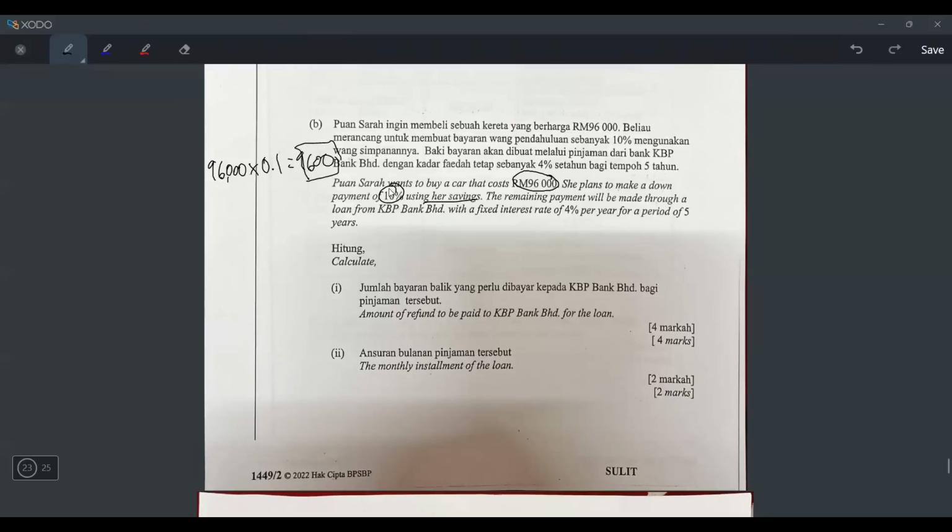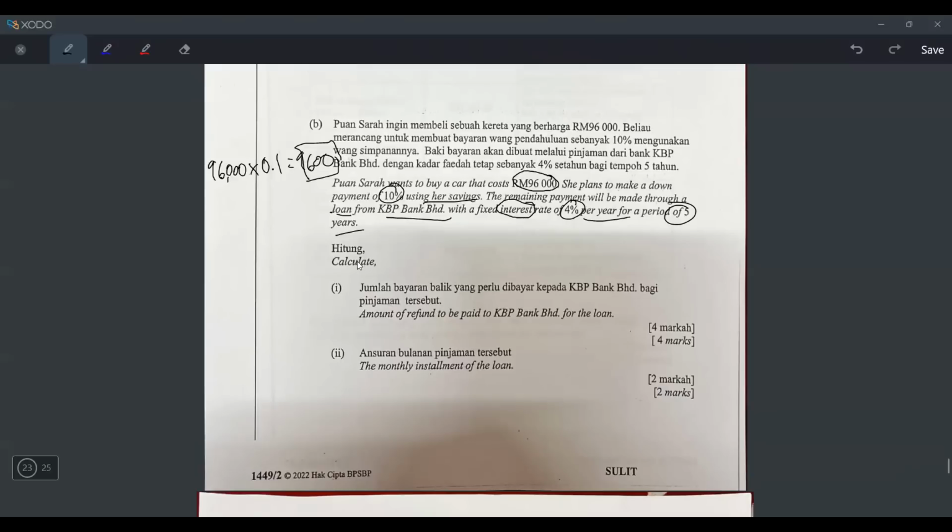Okay, she already paid the 10% of it, but there's still a lot to pay. And then they say the remaining payment will be made through a loan from KPB Bank with a fixed interest rate of 4% per year for a period of 5 years. So she already paid 9,600, but then the balance, how will she pay it? She will pinjam from bank. Loan means pinjaman. So she will make a pinjaman with the bank, but you know when you pinjam from bank, there will be an extra charge. What extra charge? It will be the interest. There will be interest of 4%. It means when you pinjam from bank, you have to pulang balik ke bank. But when you pulang balik kepada bank, you have to pay more than the amount you pinjam. There will be a 4% interest.